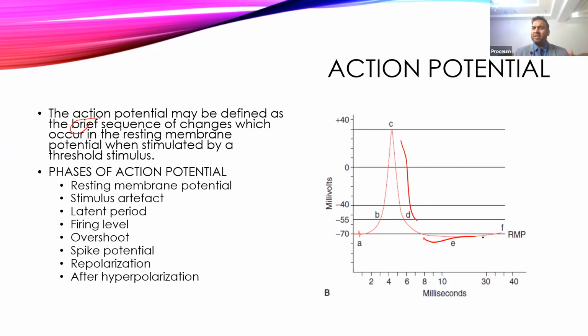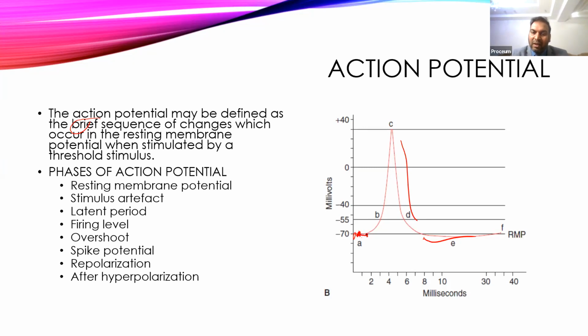A is seen only in experiments. That is a stimulus artifact, and it also indicates the timing of the stimulus. So the time from this point A to this point is the latent period.